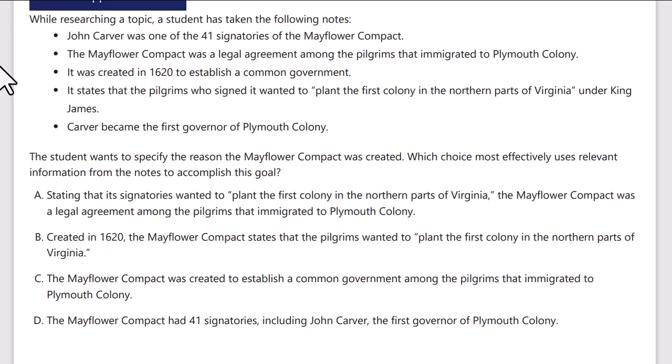Okay, we've got a rhetorical synthesis with the bullet points, always an identifier, and it always says the student wants some goal we have to accomplish. The goal here is to specify the reason the Mayflower Compact was created. So why? We want to know why it was created, and the object is the Mayflower Compact. All right, let's read.